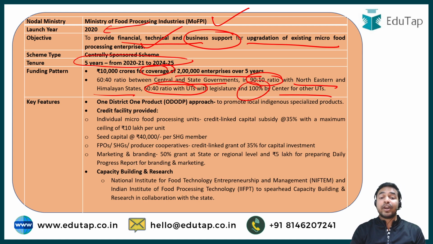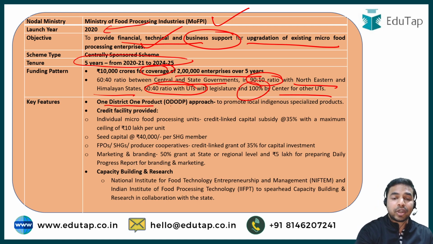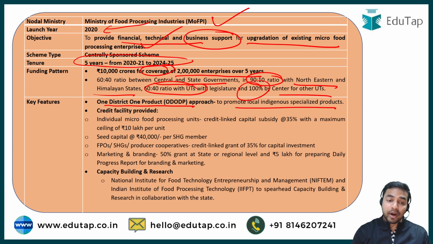So this particular funding pattern is also required to be remembered by you. And apart from that, when we talk about the key features of this particular scheme, they are going to adopt the approach of one district, one product, that is to promote local indigenous specialized products. Apart from that, they are also going to provide a credit facility under this scheme, and they are also going to help with capacity building and research.